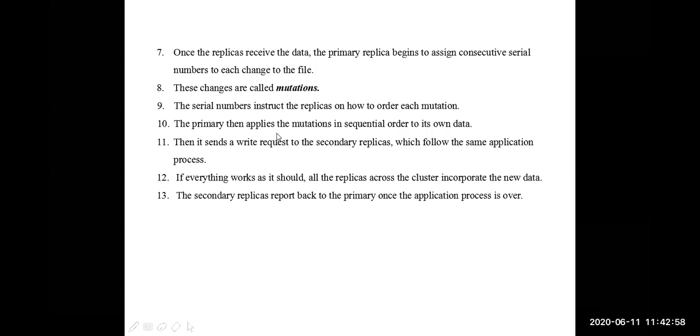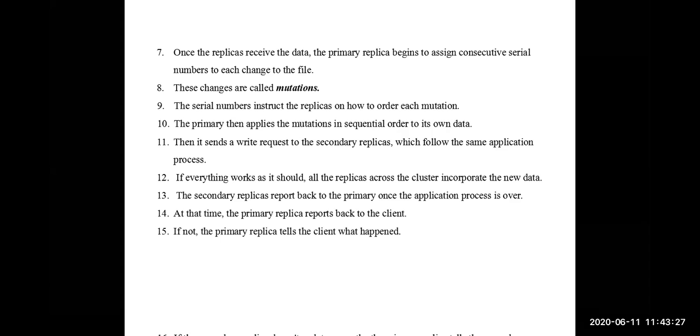If anything is wrong, if any secondary replica sends an unsuccessful message to the primary, the primary will inform the client that some replica is unable to update. That unsuccessful message is also passed to the client. Whether it is a success message or an unsuccessful message, both will be passed to the client by the primary. Whenever any secondary raises an unsuccessful message, the primary again requests that secondary